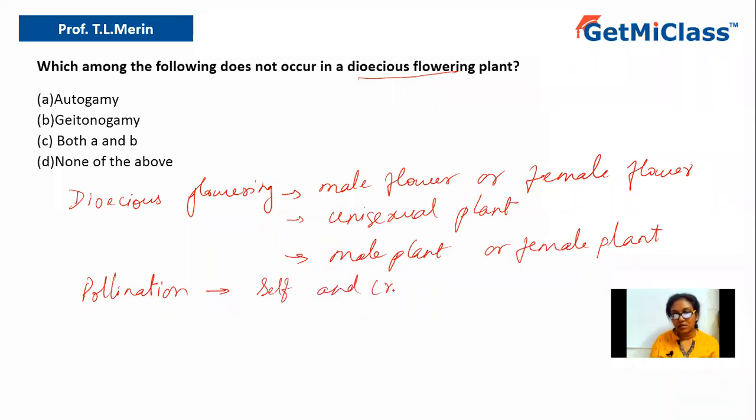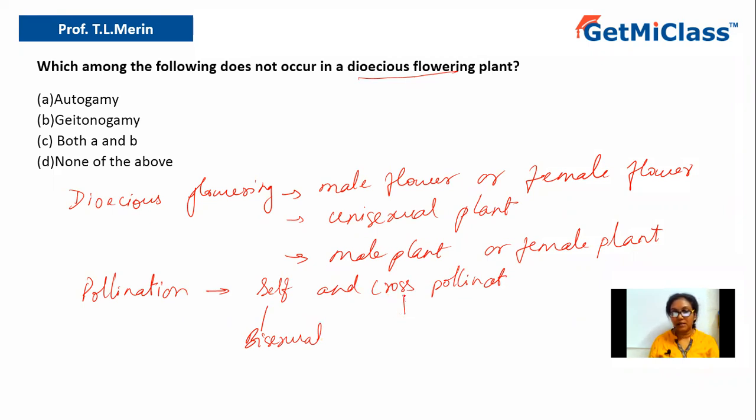Self-pollination happens where the flower or the plant contains both male and female sex organs. So this happens in the case of bisexual plants, whereas cross-pollination can happen in bisexual or unisexual plants.